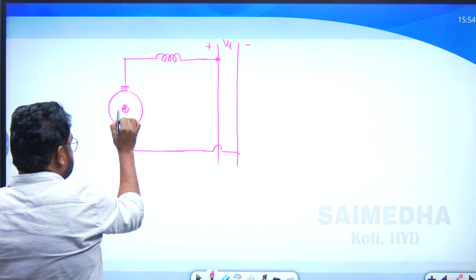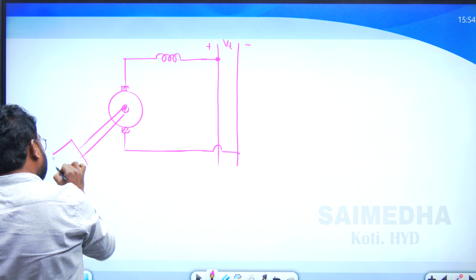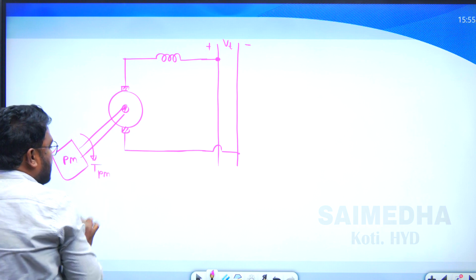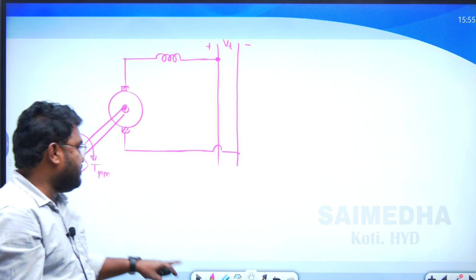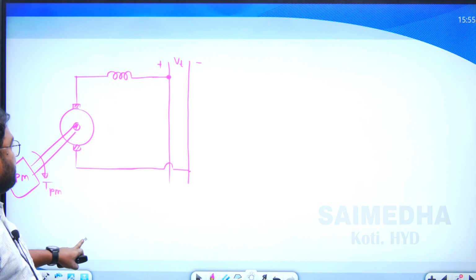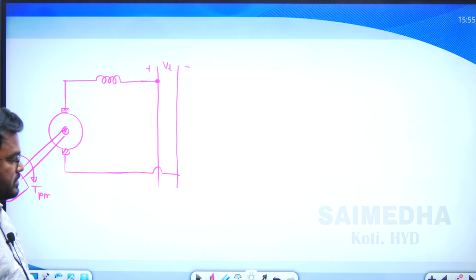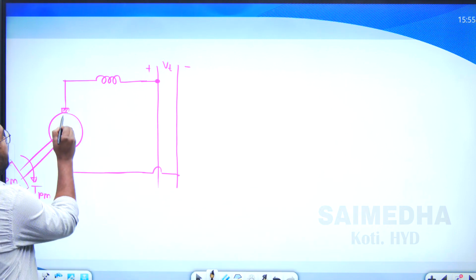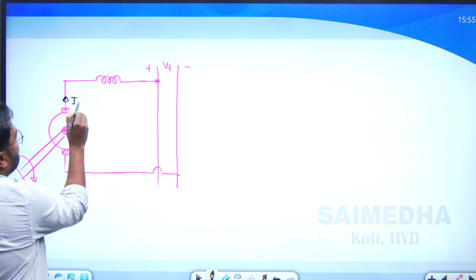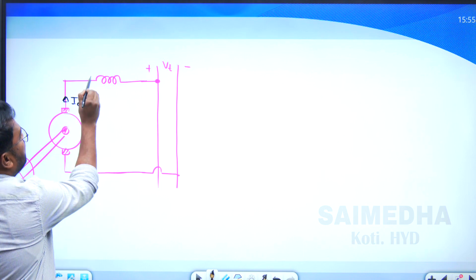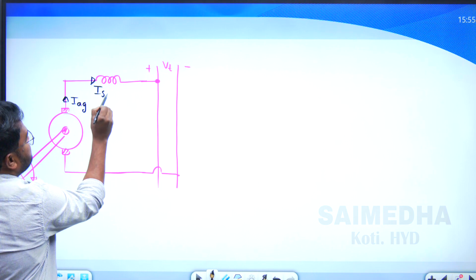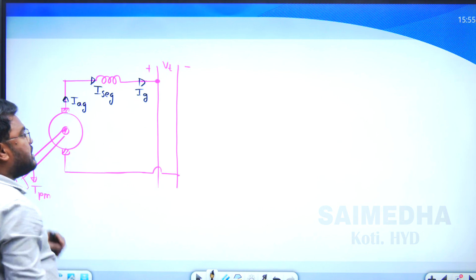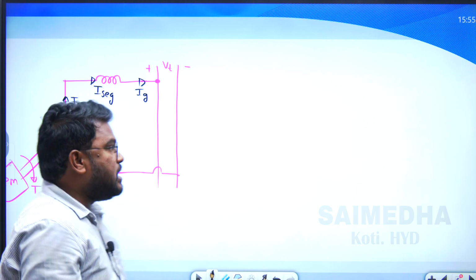Now in this case, it is rotated by the prime mover. Under steady state condition, this torque is the prime mover torque. Are all of you clear on my point? So this is rotated by the prime mover under steady state condition. When it acts as a generator, what will happen? This current is the armature current in the case of the generator, and this is the series field current in the case of the generator, and this is the load current in the case of the generator. So this is the current direction.